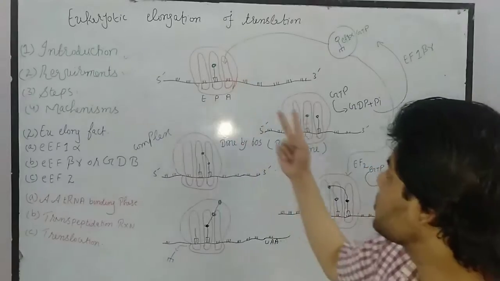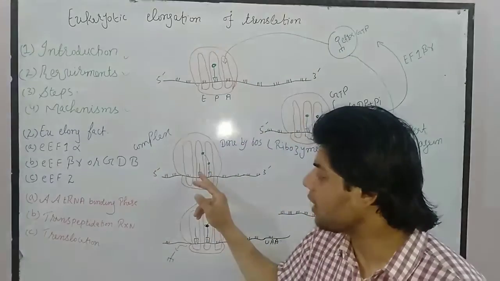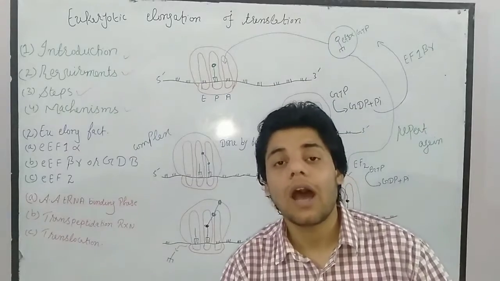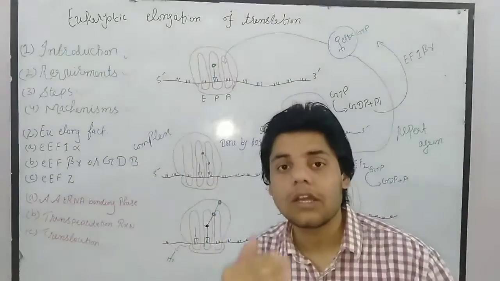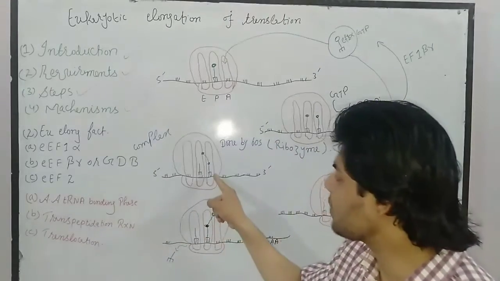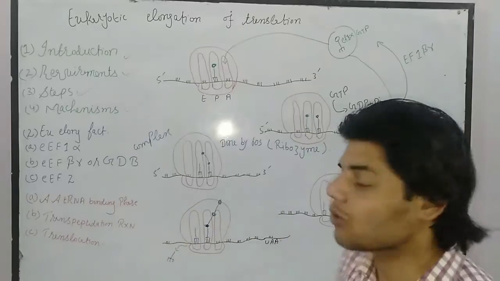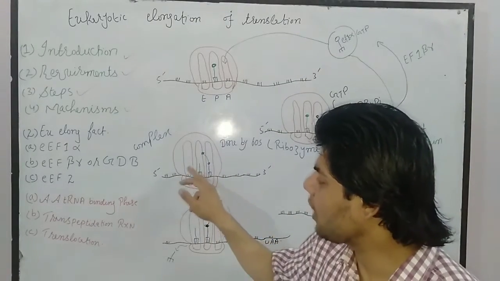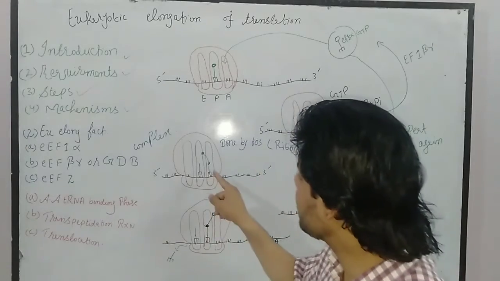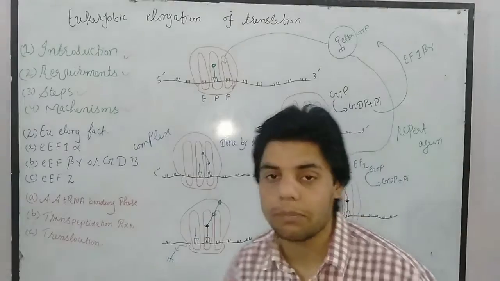The bond formation will occur between each amino acid. Once the bond formation occurs, as you can see, the amino acid is shifted to the transfer RNA which carries the new amino acid. So this transfer RNA is now carrying two amino acids, and after that the translocation process will occur, due to which the uncharged transfer RNA is released, and the transfer RNA which carries the two-amino-acid chain is shifted to the P site.